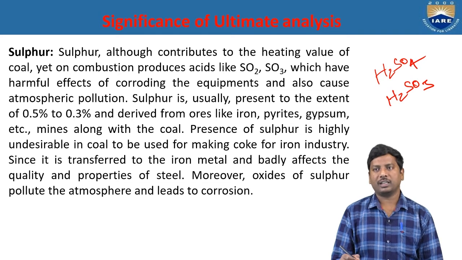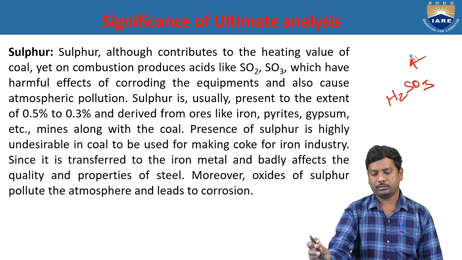That means presence of the sulfur is highly undesirable in the coal to be used for making coke for the iron industry, since it is transferred to the iron metal and badly affects the quality and properties of the steel. Moreover, oxides of the sulfur pollute the atmosphere and lead to corrosion. That's why sulfur is also maintained at a lower percentage.